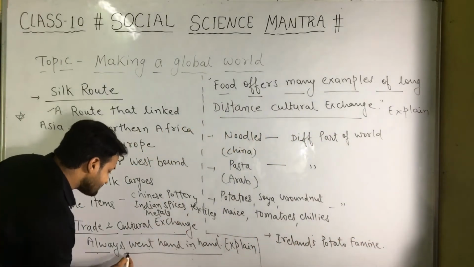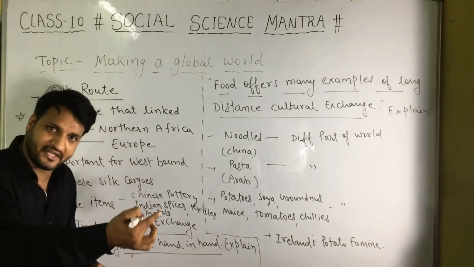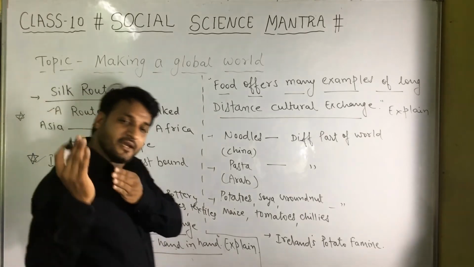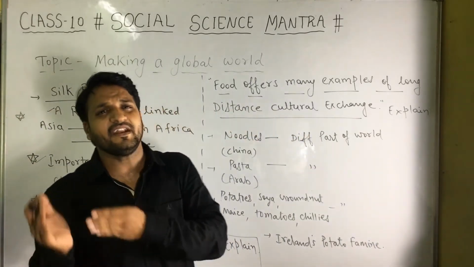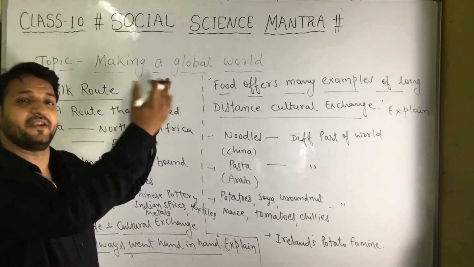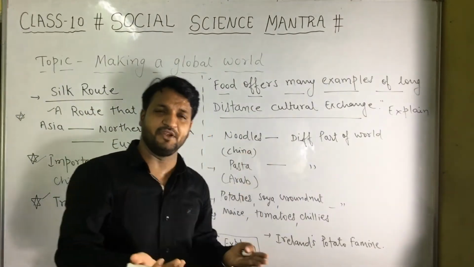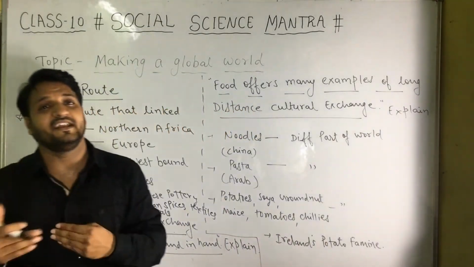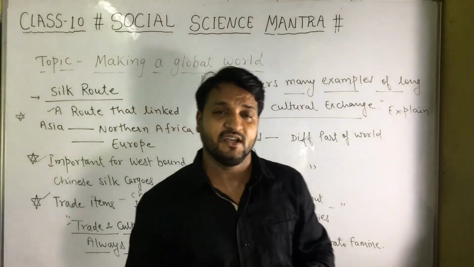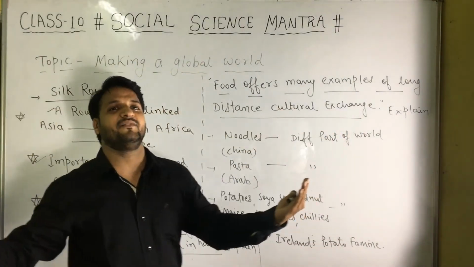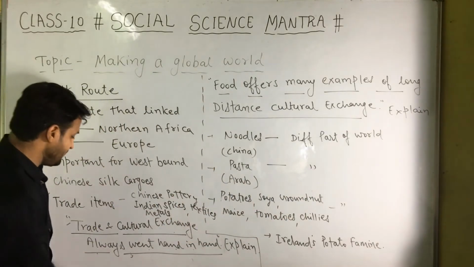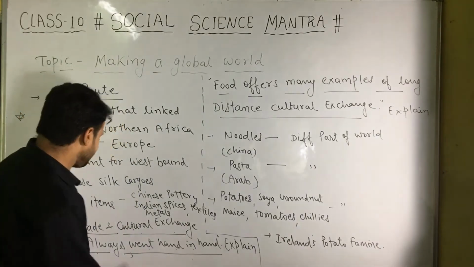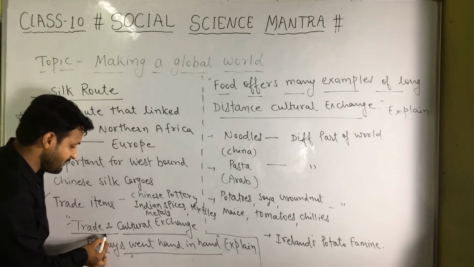This way they not only exchanged goods and commodities, but they exchanged culture, values, knowledge and spiritual ideas. Even the spiritual books, Ramayana, Mahabharata, Upanishads, whatever has been written in those books, spread to different parts, in the teachings of preachers, Muslim preachers, Christian missionaries. They included all these learnings and sayings from their books and made the world aware of their knowledge. This was only possible with these routes, or we can say with a global mind and global approach. So this is again an important question for 3 marks.